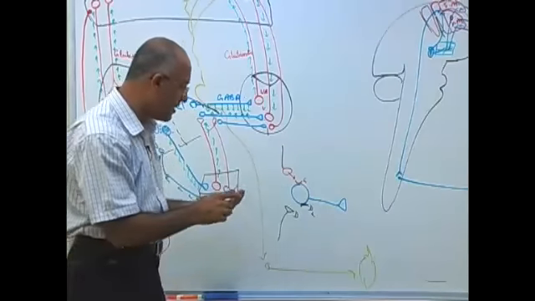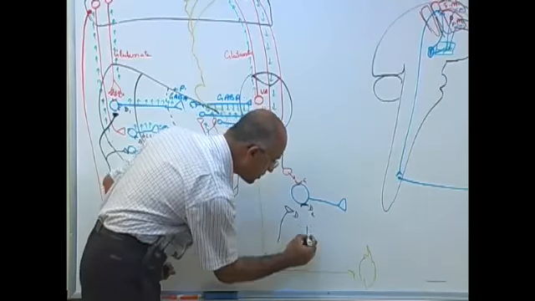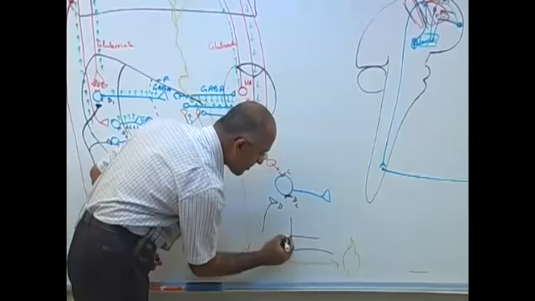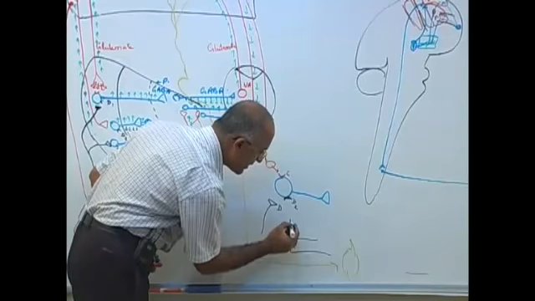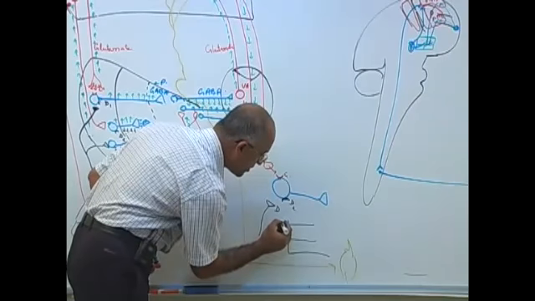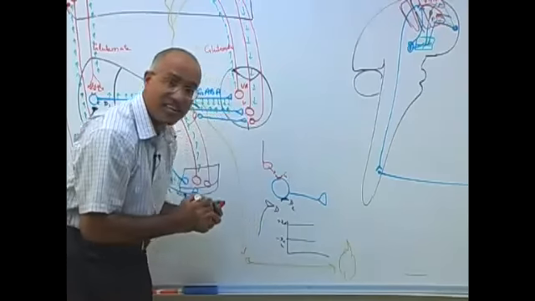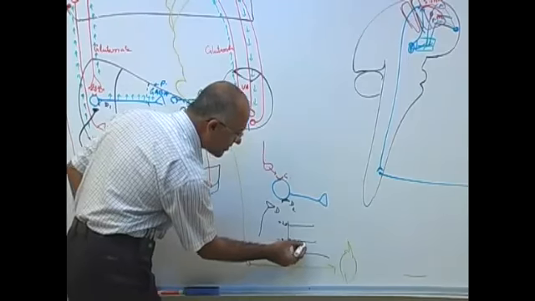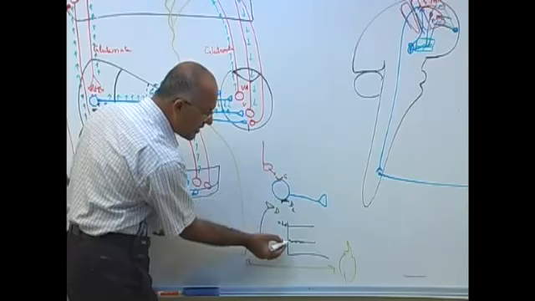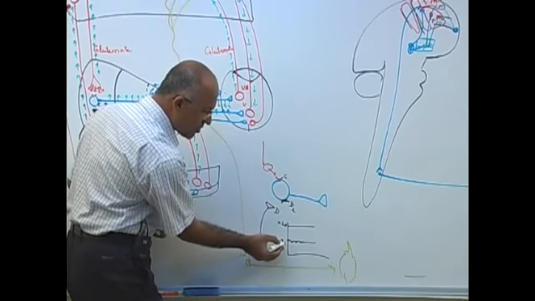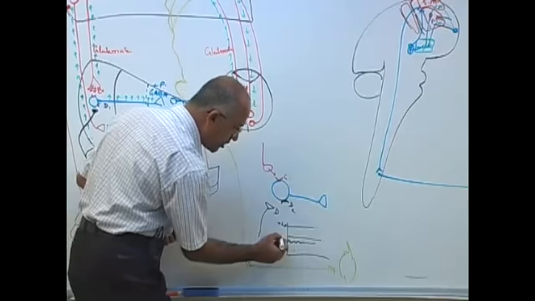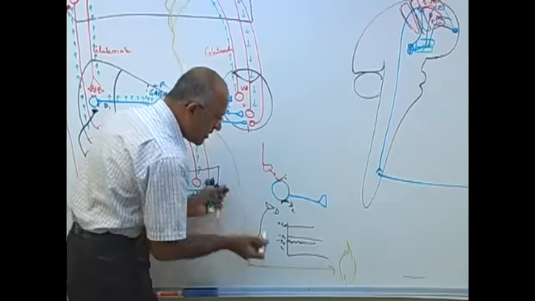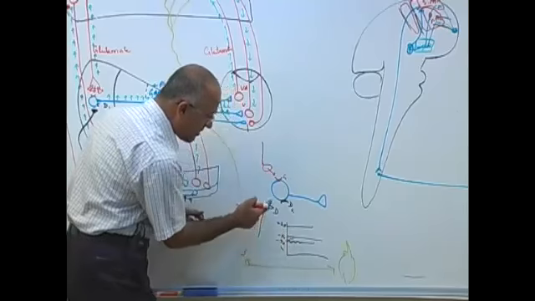For example, suppose the resting membrane potential is minus 90 millivolts and the threshold potential is plus 20. In this neuron, the resting membrane potential fluctuates like this. When this is firing, cations are loaded. This is the resting membrane potential and this is the threshold, minus 70. When cations are coming, this potential goes upward from this side.